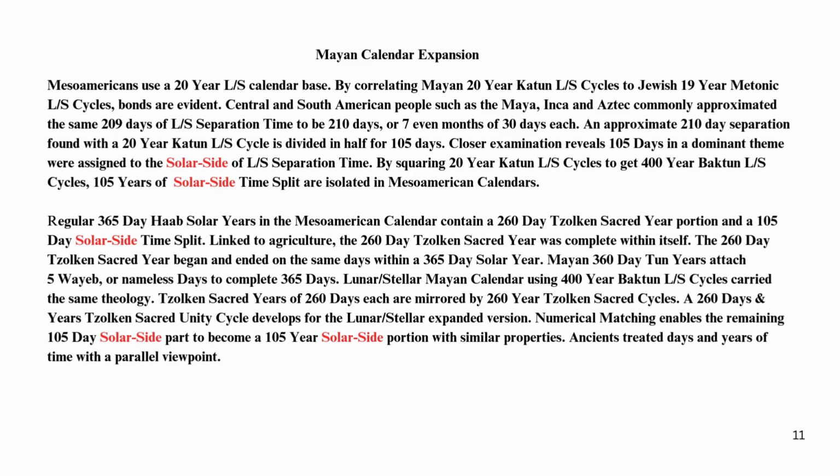Tzolk'in sacred years of 260 days each are mirrored by 260-year Tzolk'in sacred cycles. A 260 days and years Tzolk'in sacred unity cycle develops for the lunar, stellar expanded version. Numerical matching enables the remaining 105-day solar side part to become a 105-year solar side portion with similar properties. Ancients treated days and years of time with a parallel viewpoint.